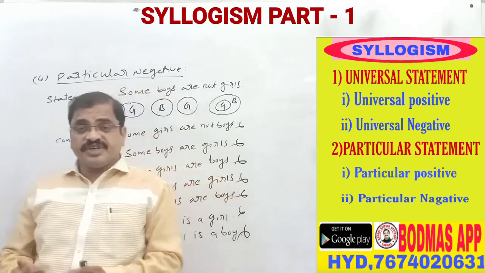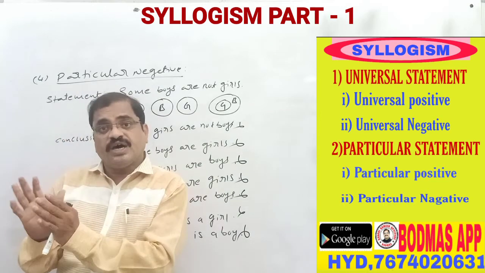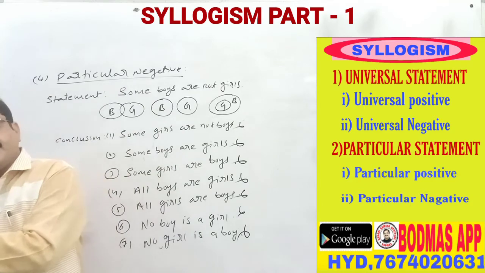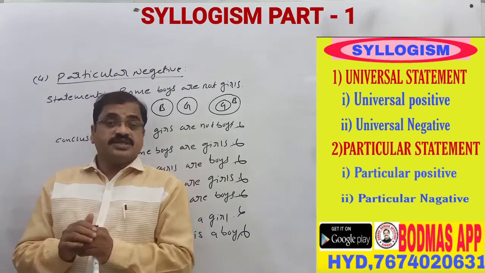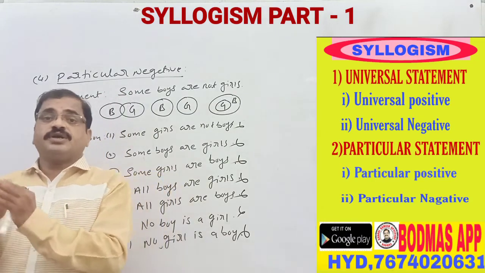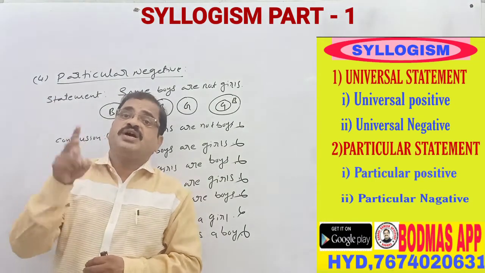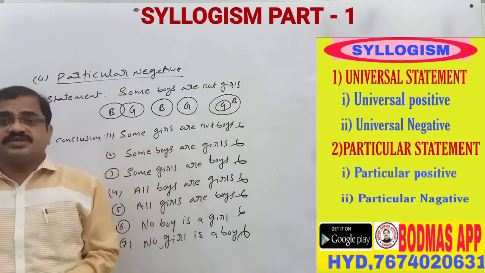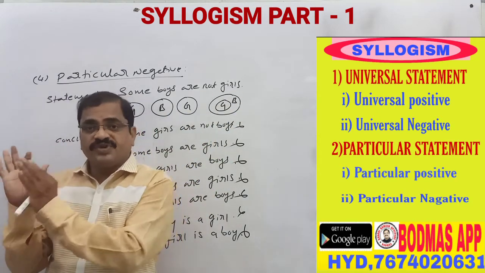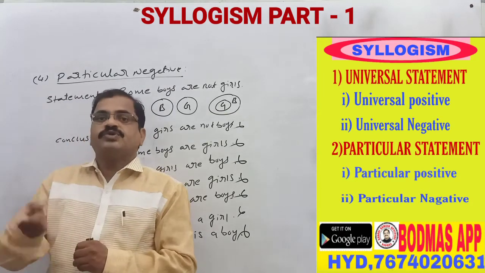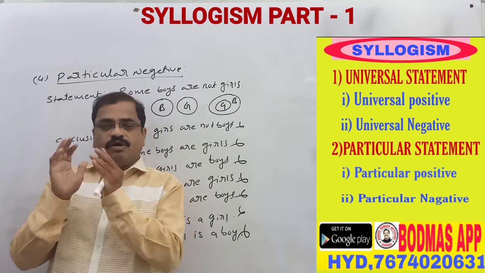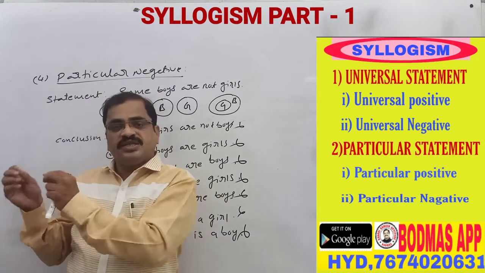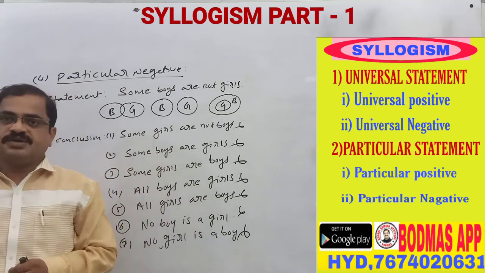So once again, I would like to repeat whatever I taught. Syllogism means inference or logical deduction. Propositions say about the subject and predicate that I told you. In the syllogism, propositions are of two types: universal proposition and particular proposition. In the universal proposition there are two parts: universal positive and universal negative. What do you mean by universal positive? All boys are girls, when the boys come under the girls, that is called the universal positive.